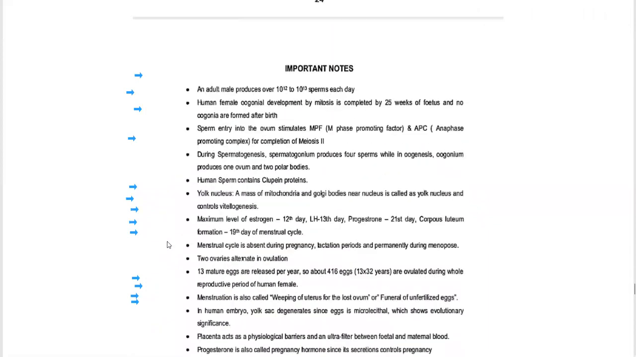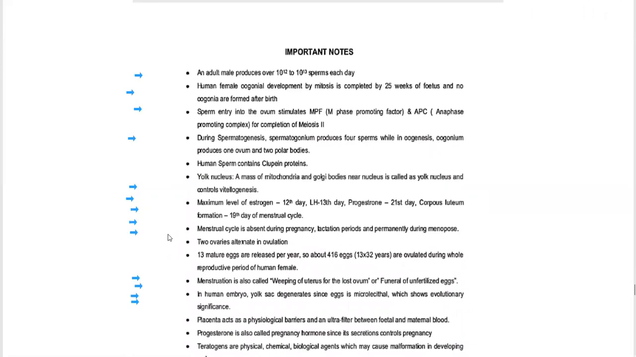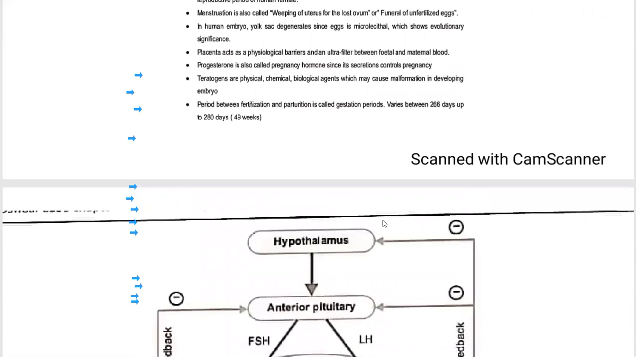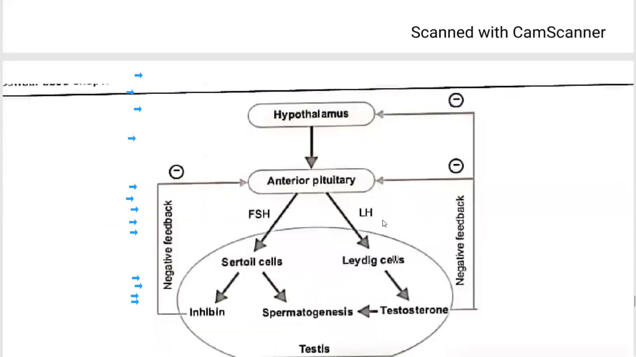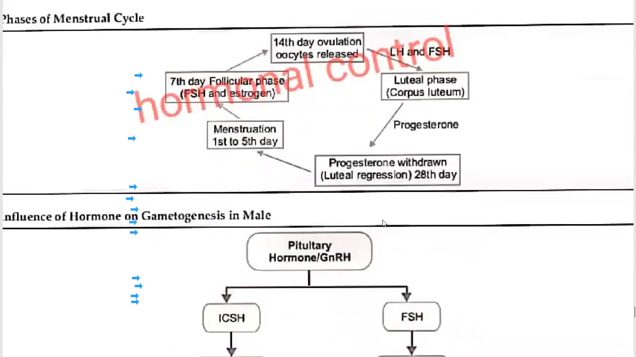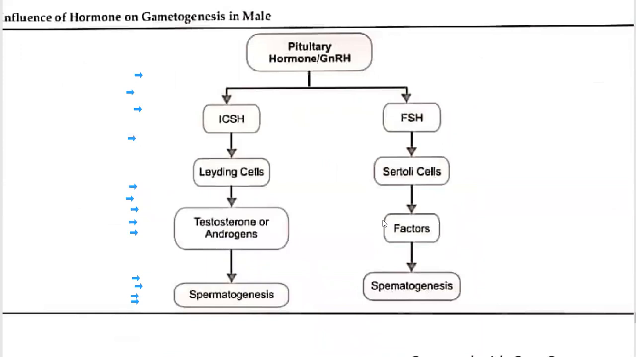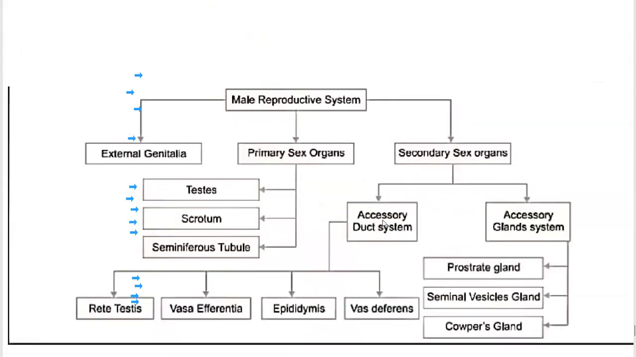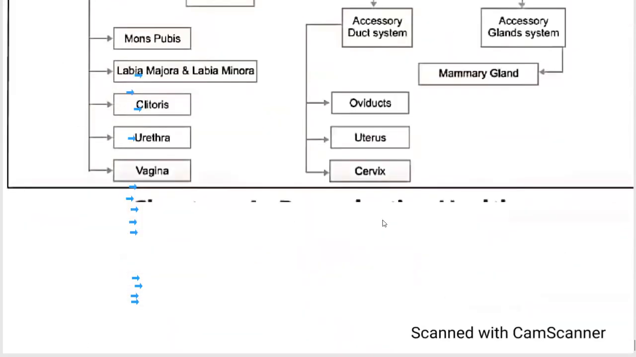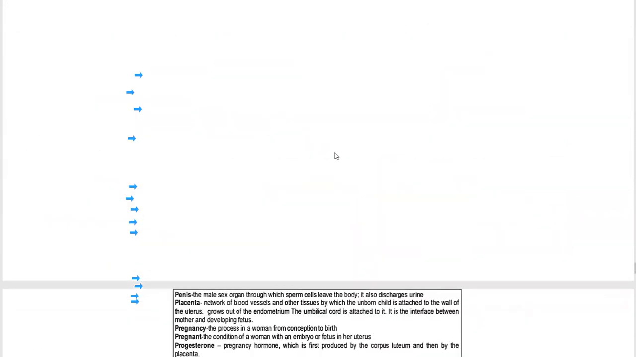Some important points: an adult may produce about 10 to the power 12 to 10 to the power 13 sperms each day. The period between fertilization and parturition is known as the gestation period, which varies between 260 days, 266 days, up to 280 days. This is the hormonal control of the phases of the menstrual cycle. Male reproductive system, female reproductive system. So this was our chapter number.